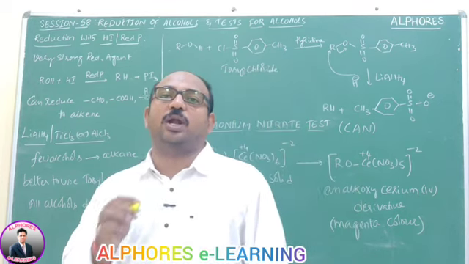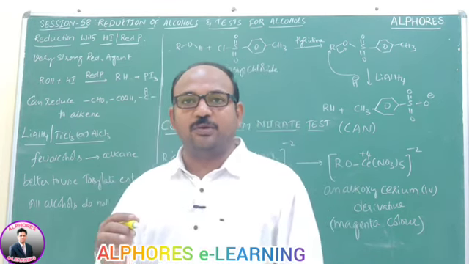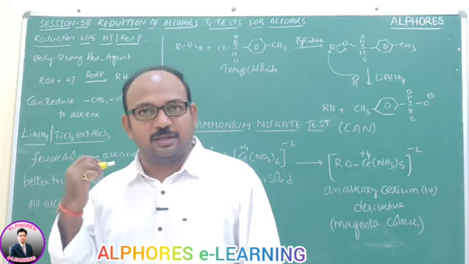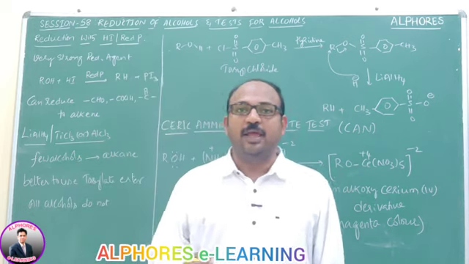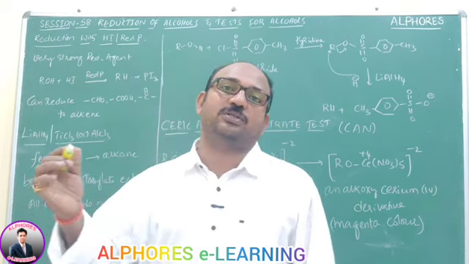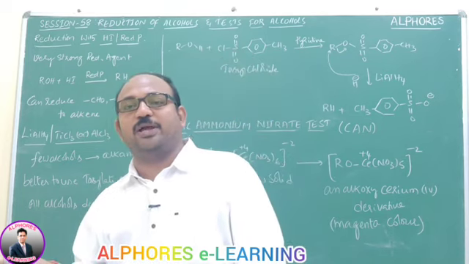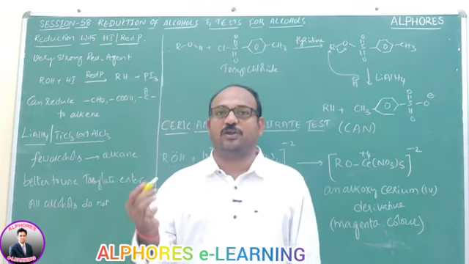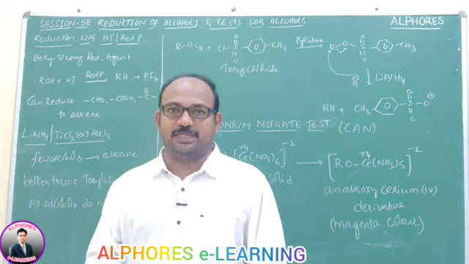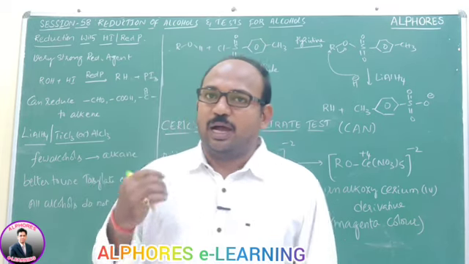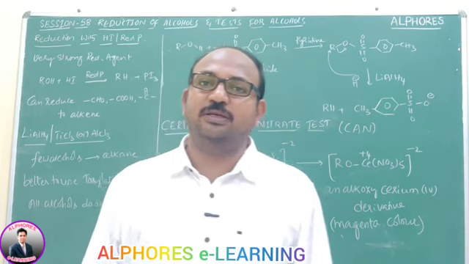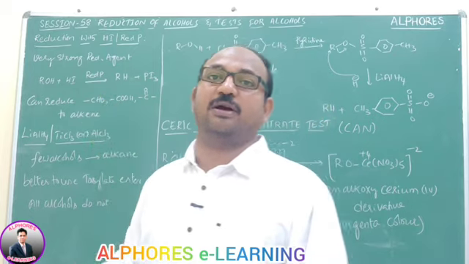Tertiary alcohols generally do not undergo oxidation, they undergo dehydration, and you get an alkene. That alkene further undergoes oxidation to give a carbonyl compound, and further oxidation gives carboxylic acids. Now, after oxidation of alcohols, let us discuss reduction of alcohols.